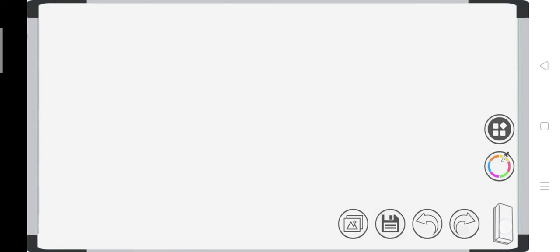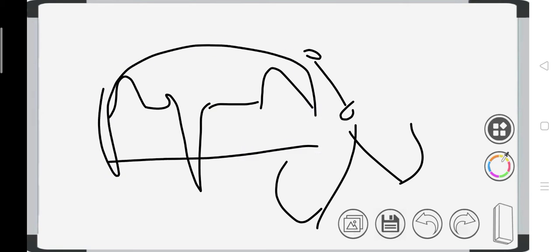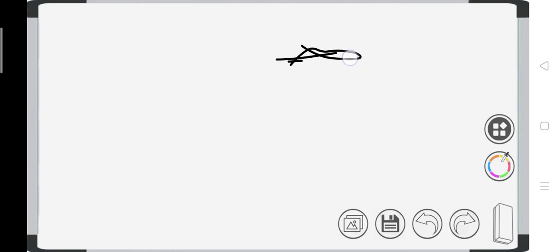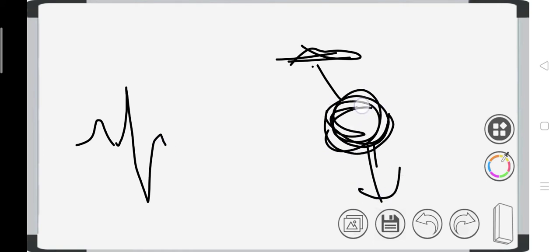So we will make a pathway of SA node, AV node, Purkinje and conduction. This is the normal sinus rhythm: P wave, then QRS, then ST segment, then T wave. This is the normal one. So what is happening now is that the P has gone. The P has once activated the AV node, and then the QRS started at the same time. What is happening? It is conducting retrogradely, so at the same time the SA node is getting activated. So at this time the P wave comes somewhere here, and then the ST segment comes.